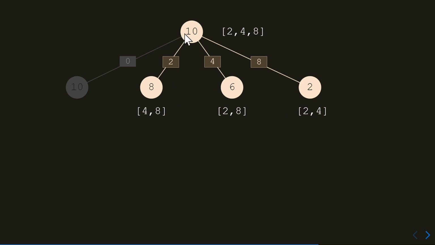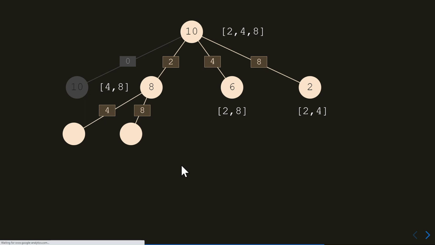So if you're at this node here, the one with 8, you're going to apply the same principle, namely, for each option you have, you're going to have a new subproblem because you got to try that combination. So how many options do we have here? Well, there are 2 options. You can either pick a 4 or you can pick an 8. If you pick a 4, you're going to end up with target equal to 4, which you can't actually make because you got 8 left. If you pick 8, then you have 0. You're happy because you got the sum.